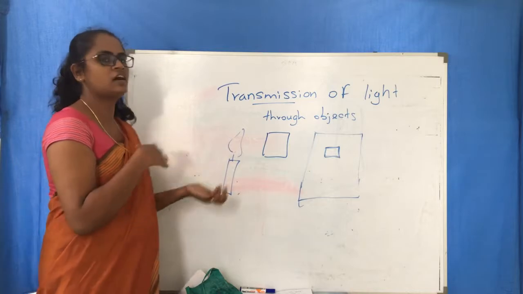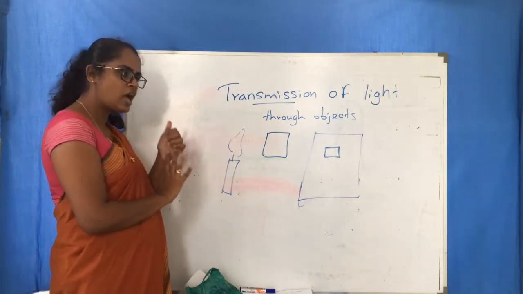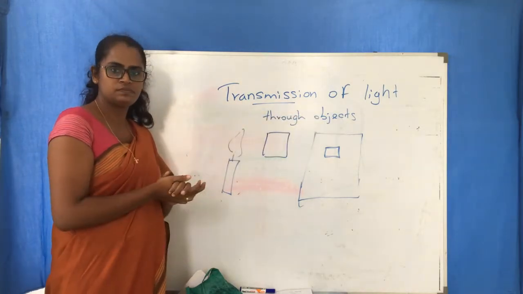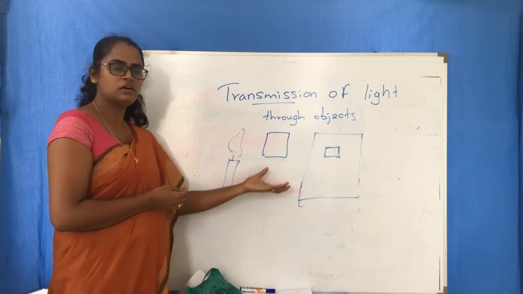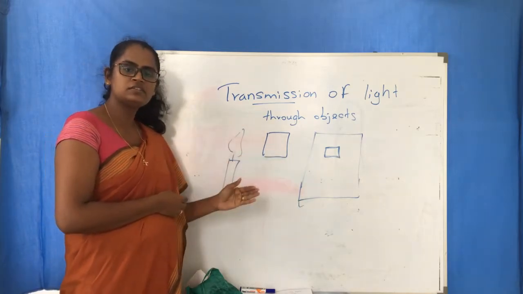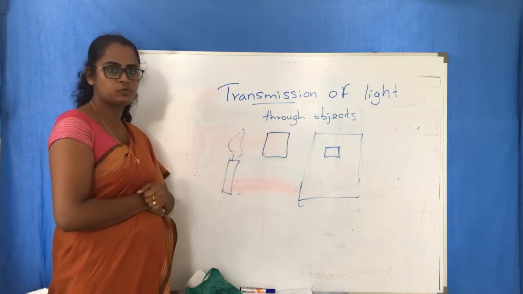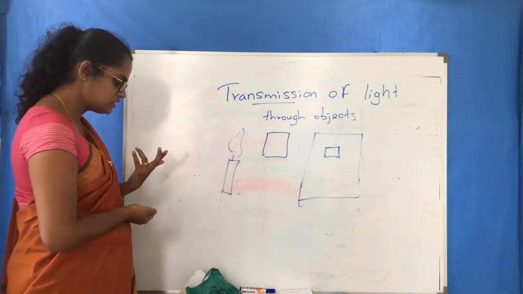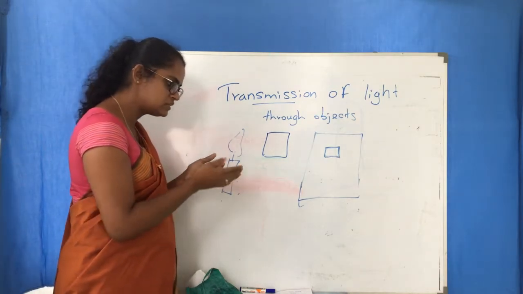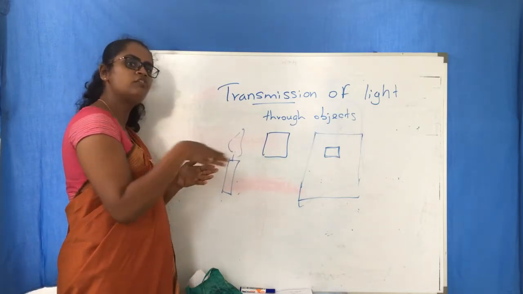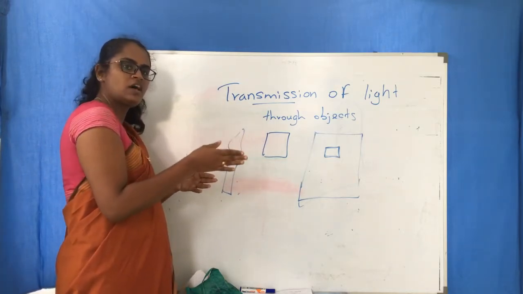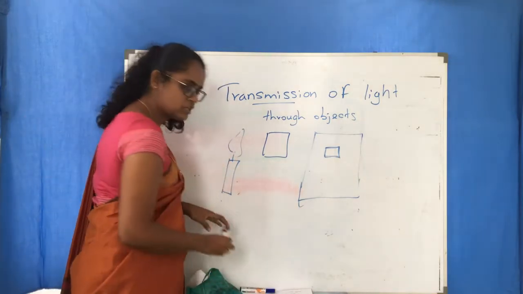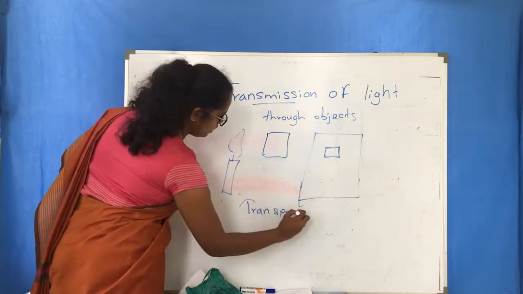So according to these observations, we have categorized objects into 3 groups. The first one, I said, we can see both light and the flame. That means the light transmits very well, and that is why we can see both. The light transmits very well. For such objects, we call them transparent objects.